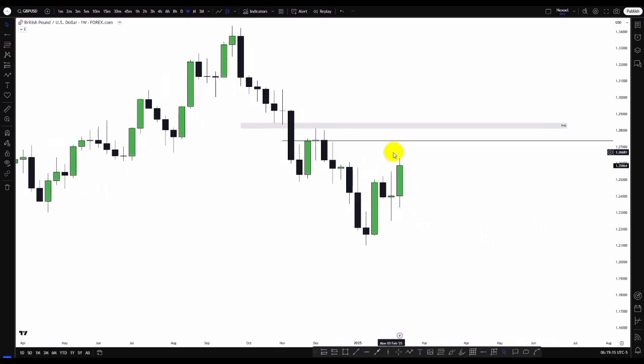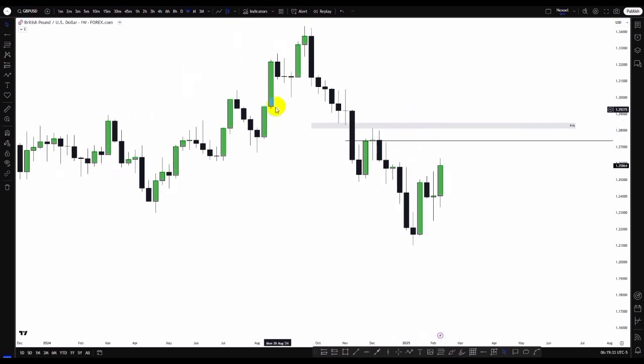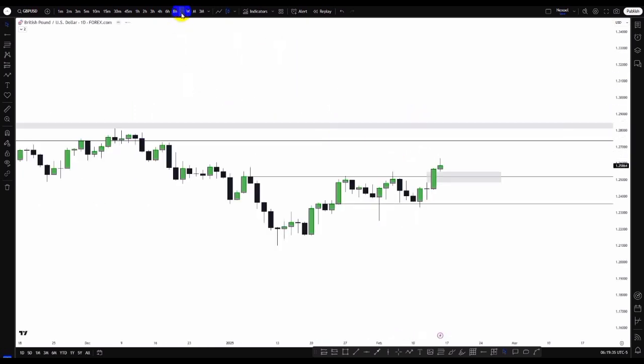So basically we are seeing the monthly fair value gap, which is a drawn liquidity, and now here we have this rejection candlestick here. So we could see price give us further bullish movements, face reaction here before we have further bullish continuation to the upside into the monthly fair value gap as the drawn liquidity. So let's check the daily time frame.